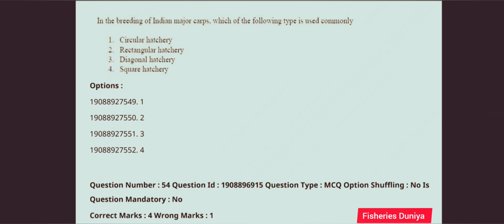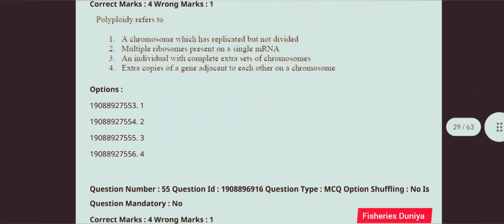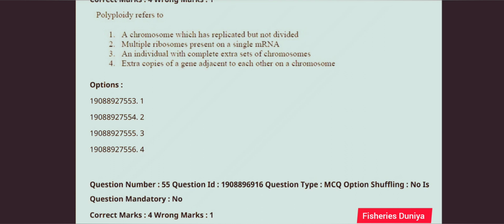Next question. In the breeding of Indian major carps, which of the following types is used commonly? So the correct answer for this question is option number 1, circular hatchery. Next question. Polyploidy refers to. So the correct answer for this question is option number 3, an individual with complex extra sets of chromosome.